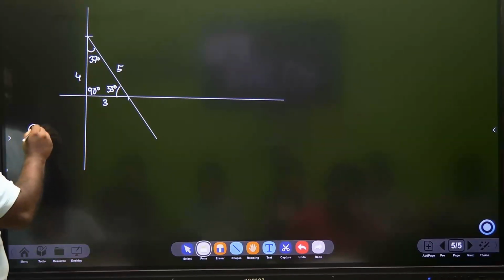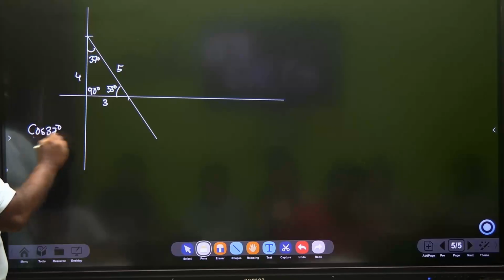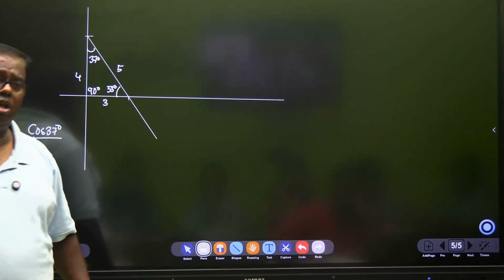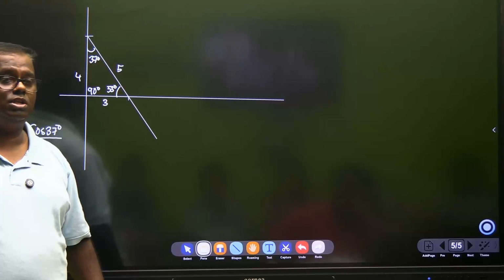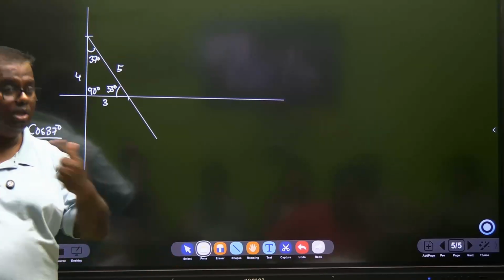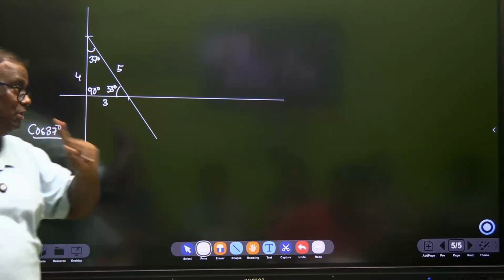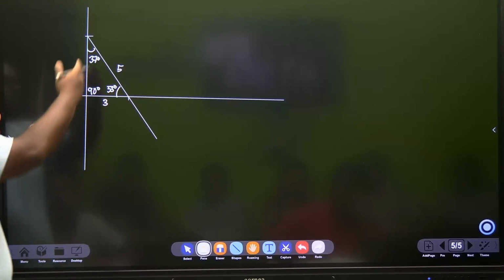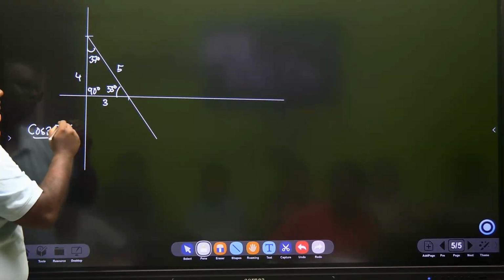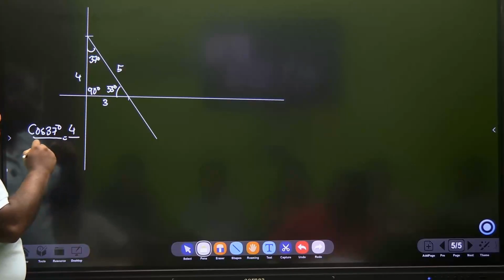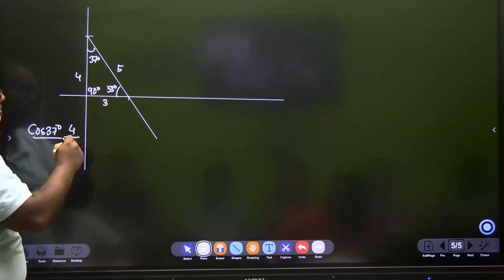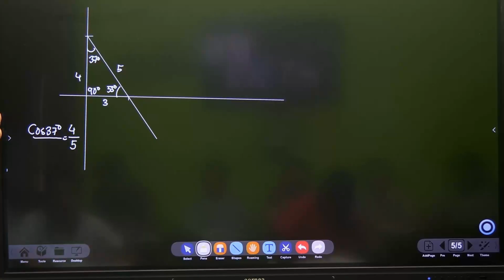Sir, cos 37, they gave cos 37. That was an error in the question. They expect us to know the cos 37 value. They didn't give us a calculator. You are idiot. Cos 37 means the triangle is a 37, 53, 90 triangle, which means it's a 3, 4, 5 triangle. And cos 37 is very easy. Opposite side, adjacent side, cos is adjacent by hypotenuse, 4 by 5. But children cry saying that no trigonometric table was supplied, no calculators were supplied, and they gave us cos.